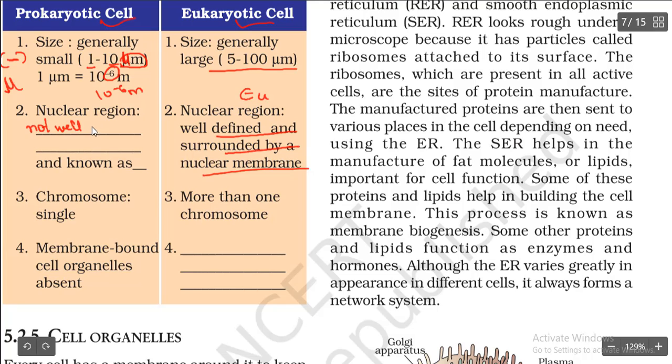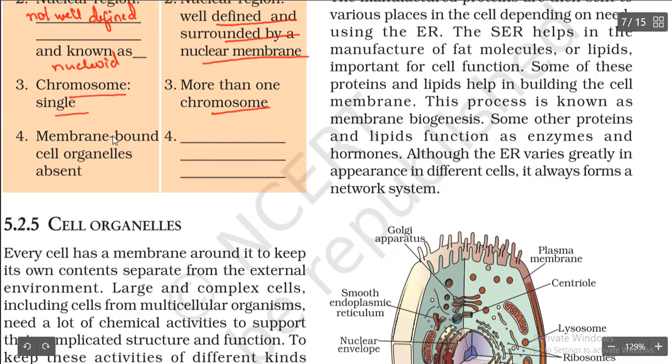In prokaryotes, the nucleus is not defined well, right? So the nuclear region is not defined well, and it is known as what? Nucleoid. Chromosomes are single here, and more than one chromosome will be present. Membrane bound cell organelles are absent.